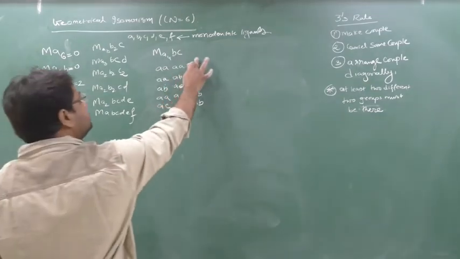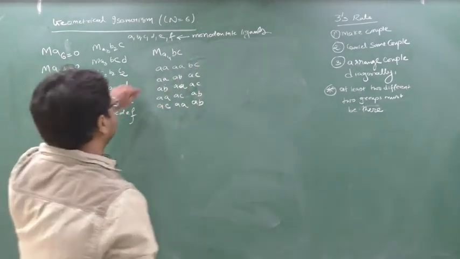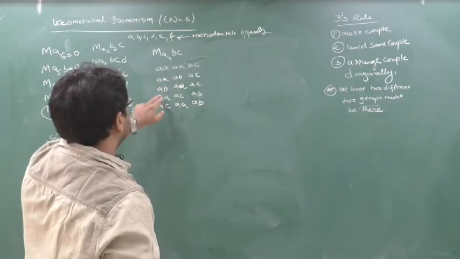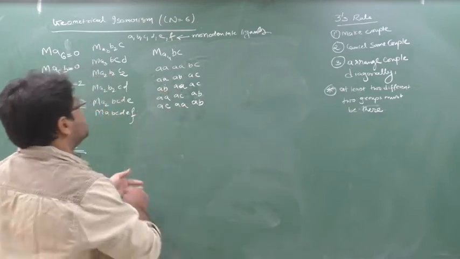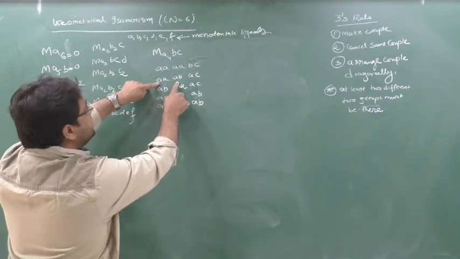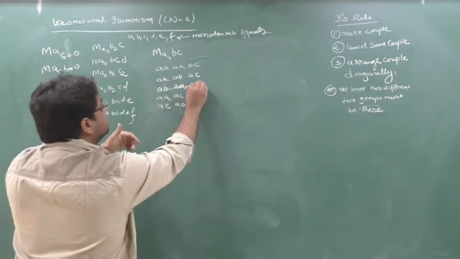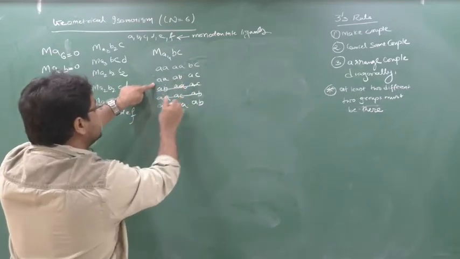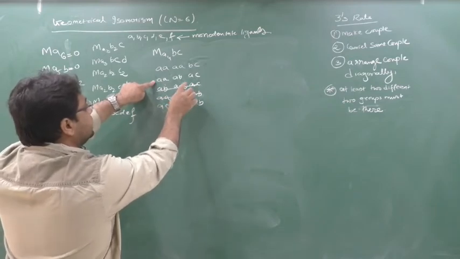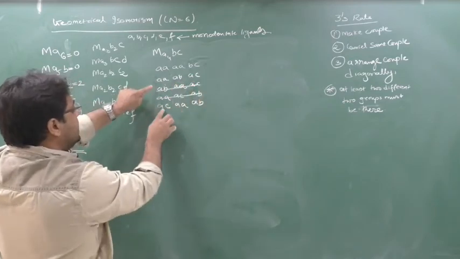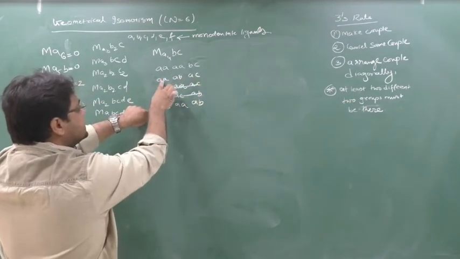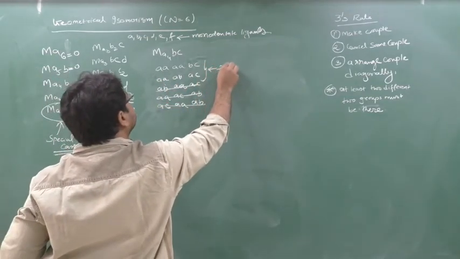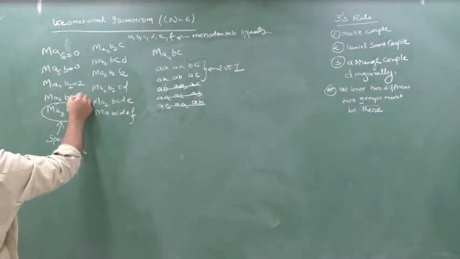Now cancel the same couples. So AA, BC. AA, AB, AC. AA, AB, AC. See here. AA, AB, AC. Cancel. AA, AC, AB. Cancel. Yes or no? Here also AA. Here also AC. Here also AB. Cancel. AC, yes AC. AA, yes AA. AB, AB. Cancel. How many isomers? 2. Okay. So here also 2.